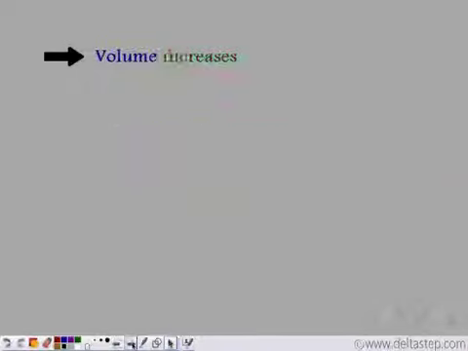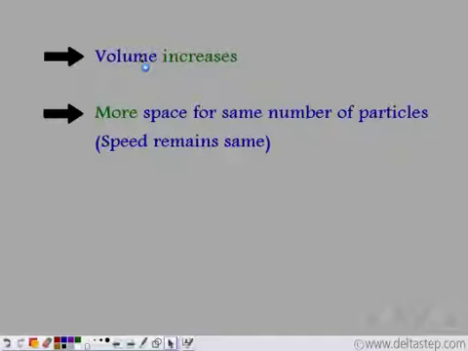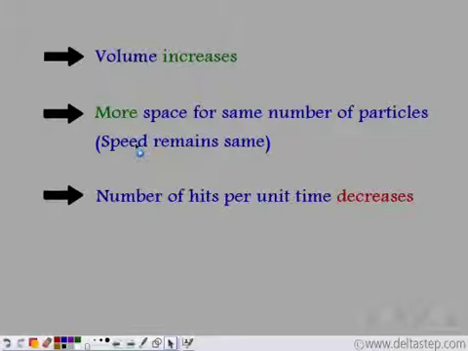Similarly, we have the vice versa case. If we increase the volume of the container, what happens? There is more space for the same number of particles. So the speed of the particles remains the same and they have a greater distance to cover. This means that the number of hits per unit time will decrease, and as this decreases, the pressure decreases. So as the volume increases, the pressure decreases.